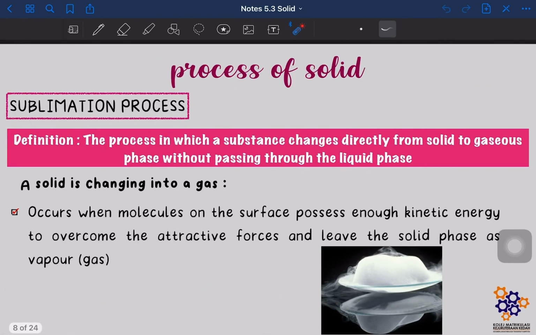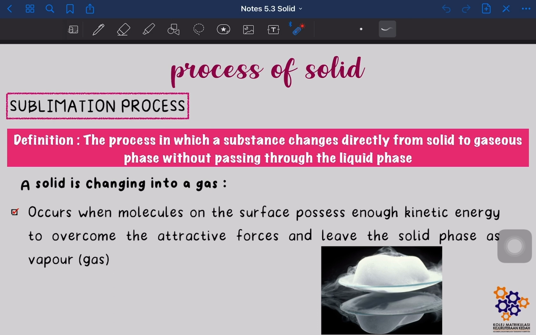So let's look at the third process, which is the sublimation process. So what is the sublimation process? It is the process in which a substance changes directly from solid to gaseous phase without passing through the liquid phase. So maksudnya dia terus lompat daripada solid, dia terus change dia punya phase into gas tanpa jadi liquid.